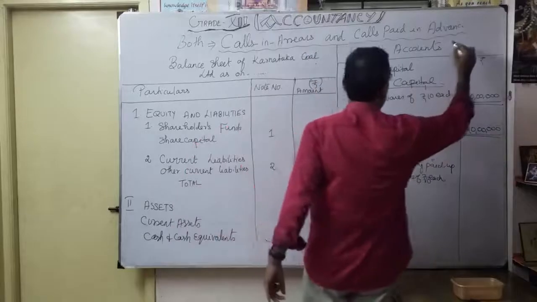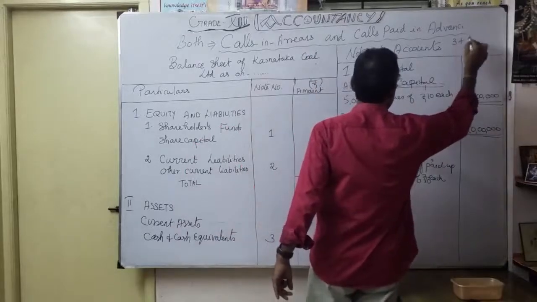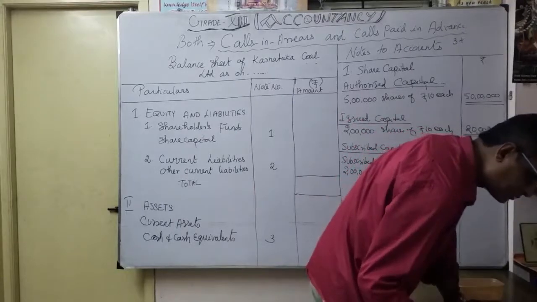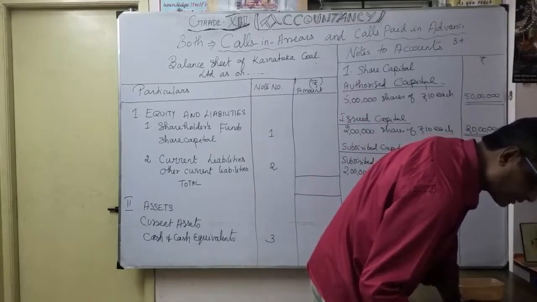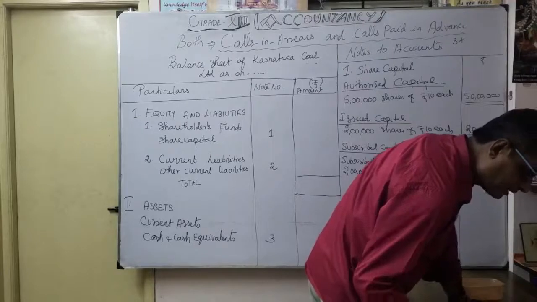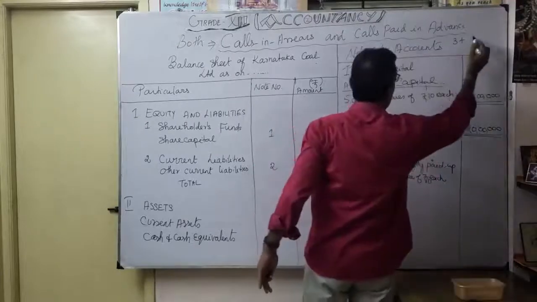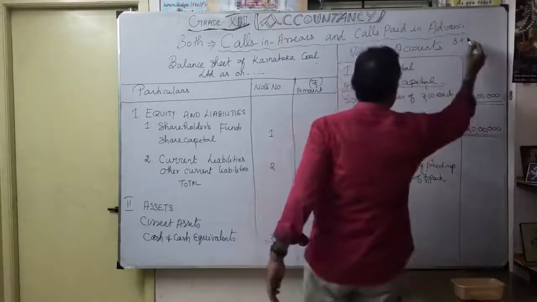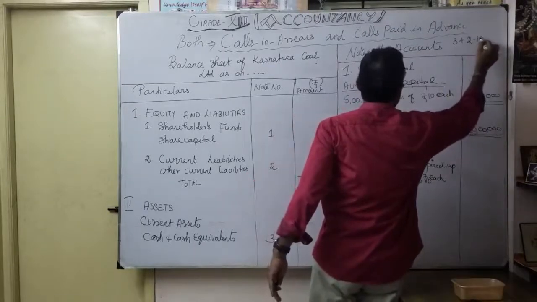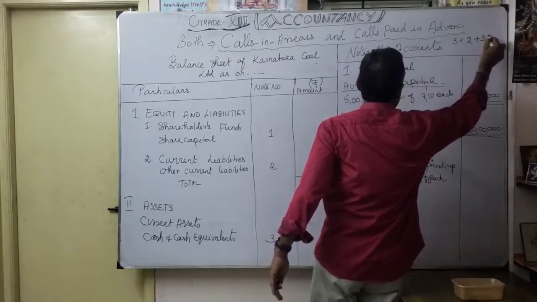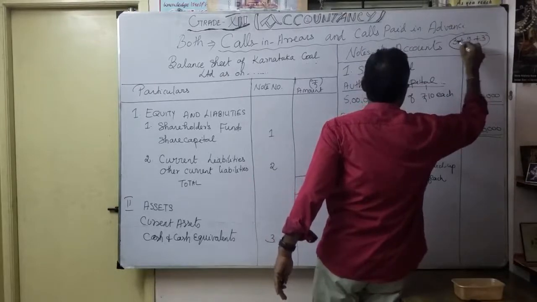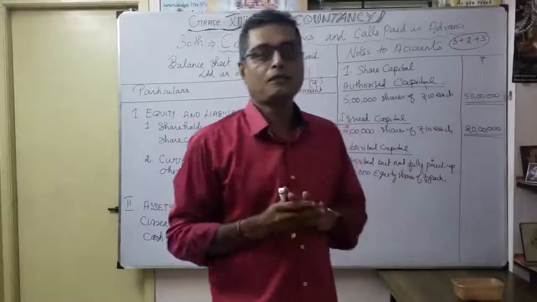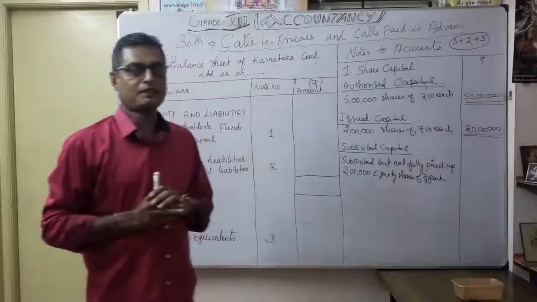Application is 3 rupees, allotment is 2 rupees, then first call is 3 rupees. Only up to this we have called. So 3 plus 2 is 5, plus 3 is 8. The remaining 2 rupees is the last and final call, not yet called.